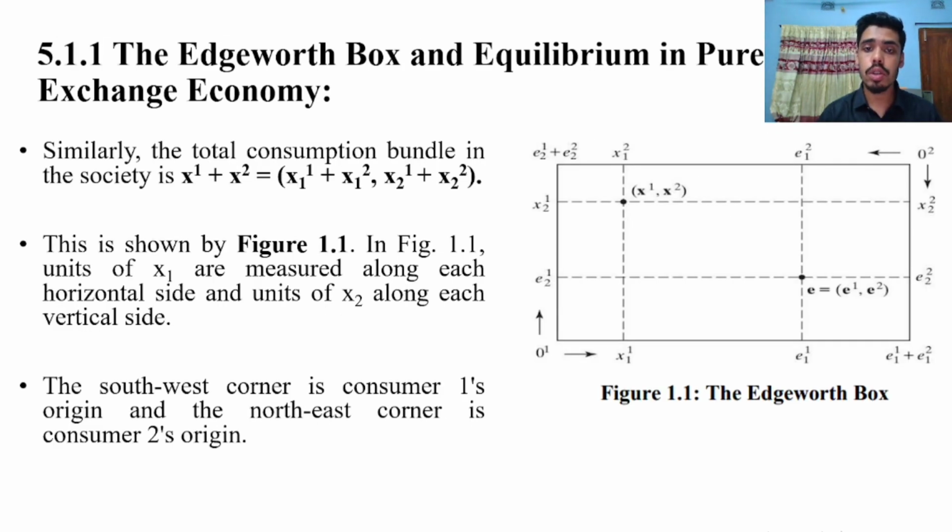Similarly, the total consumption bundle in the society is (x1, x2), which is equal to (x^1_1 + x^2_1, x^1_2 + x^2_2). This is shown by figure 1.1. The quantity of good 1 is measured by the horizontal axis, and the quantity of good 2 is measured by the vertical axis, which is shown by this figure. The southwest corner is consumer 1's origin, which is shown by O1, and the northeast corner is consumer 2's origin, which is shown by O2.